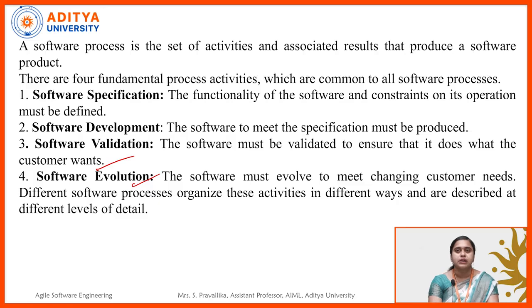The software must evolve to meet the changes, so the software needs to have the modifications required by the customer. According to the customer needs and requirements, we need to change things in the particular software so that we can achieve the target anytime. Different software processes organize these activities in different ways and are described at different levels of detail.